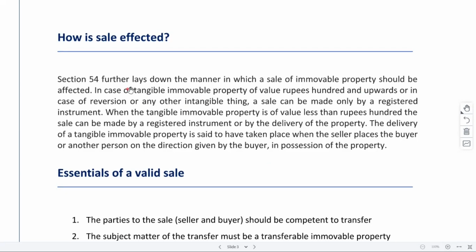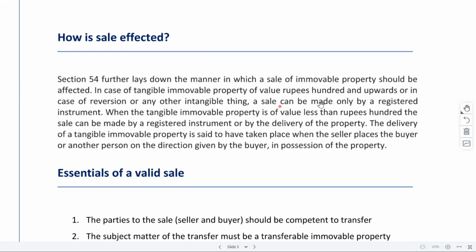Like reversion. What is reversion? Take for example, I have a property. I am giving that property to someone on mortgage, right? Even if I'm giving the property on mortgage, I will still have a right to get back the property. I can again reverse the transaction. Once I make the payment, I can again get back the property. So that right is nothing but reversion. So you cannot basically see that right, but it exists. So it may be tangible immovable property of ₹100 or upwards, or in case of reversion or any other intangible